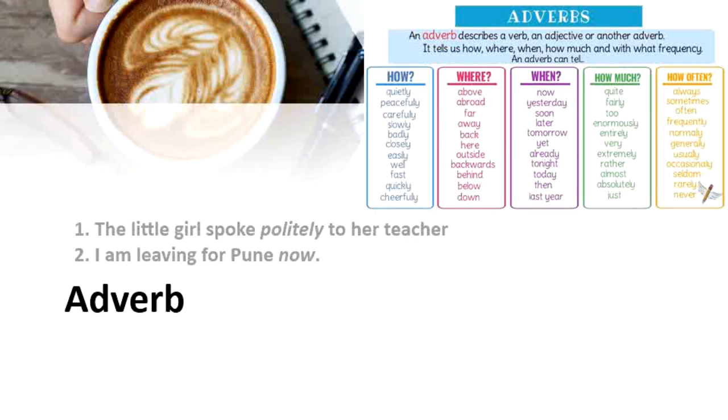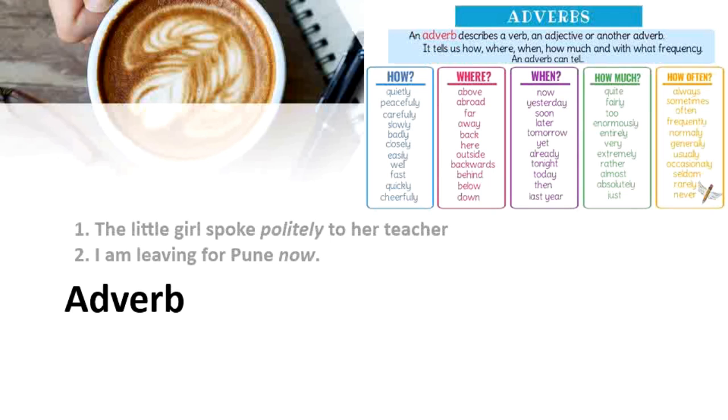Let's come to the 5th category of parts of speech, the adverb. There are some words in English that show us how or when or where or how often an action was done. You can look at these examples that are given below. The little girl spoke politely to her teacher. I am leaving for Pune now. The words in a different typeface give us more information of the actions done as denoted by the verb.